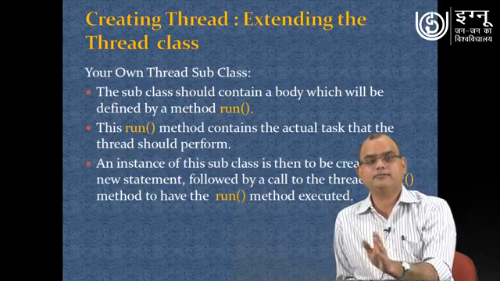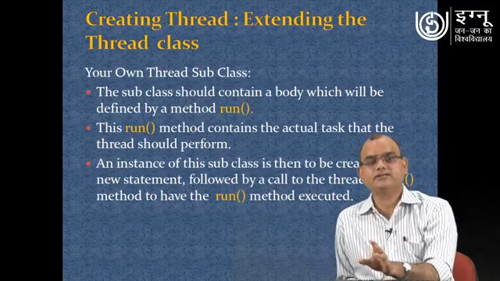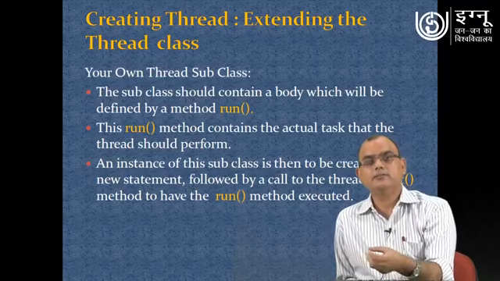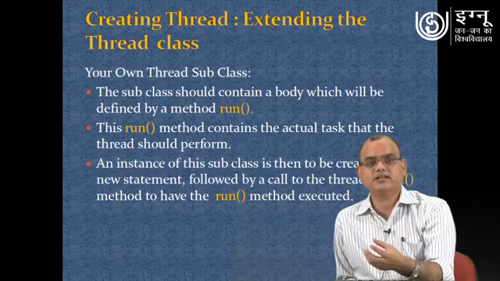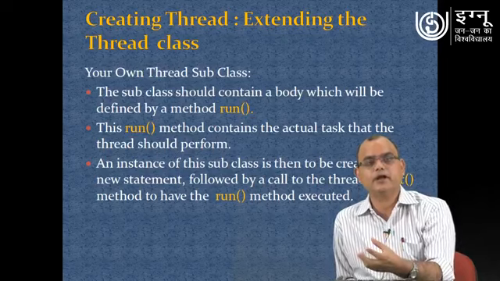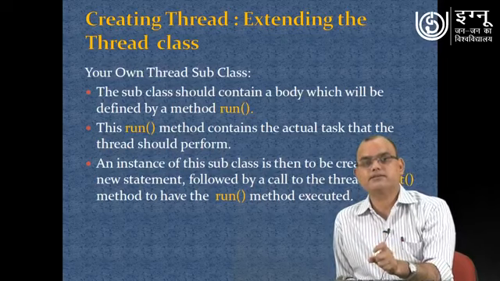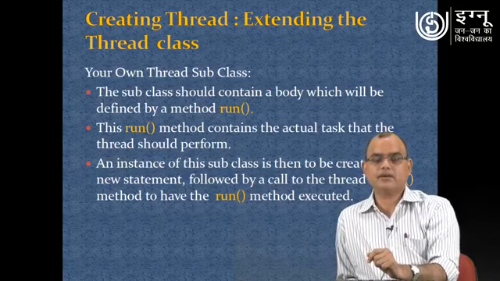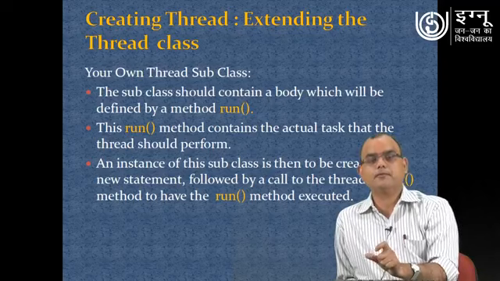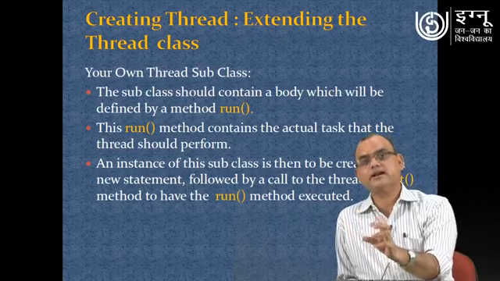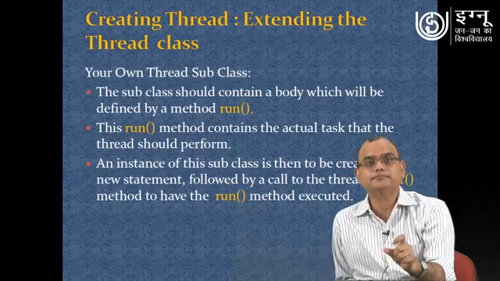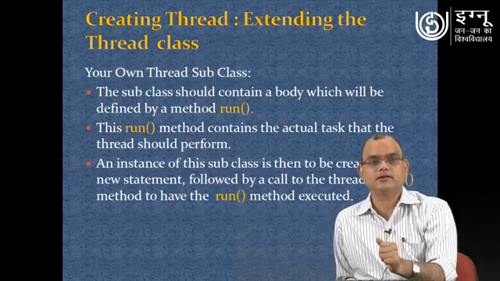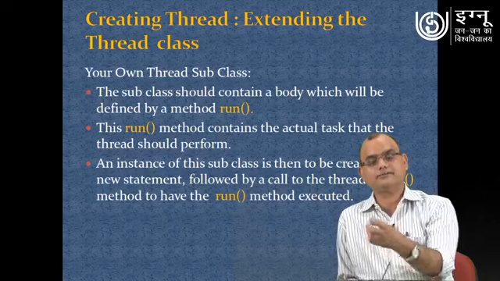Until you define your run method, your own created thread subclass will not be in a position to have an implementation. So you can say that the run method is a kind of abstract method, or a compulsory method that you have to implement in your subclassing process when you are inheriting from the Thread class. This run method contains the actual task that you have to perform. Whatever logic that particular thread will be performing, you have to implement in your run method. So basically the run method is the core of any thread.